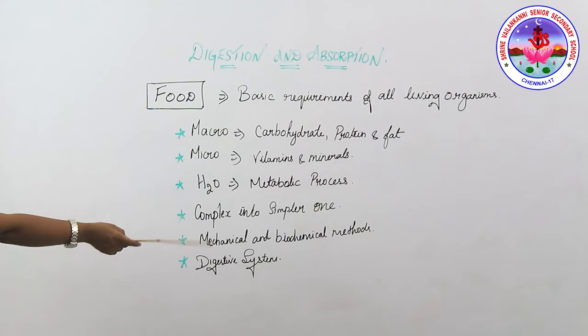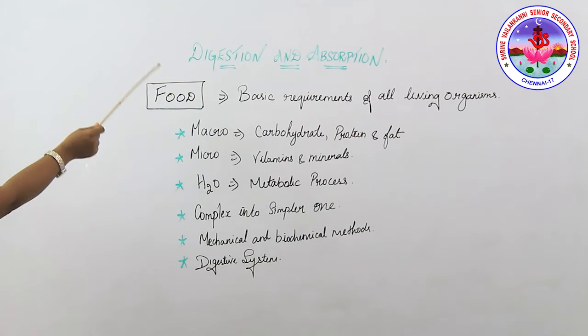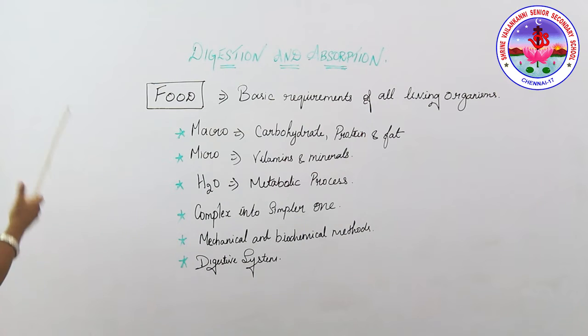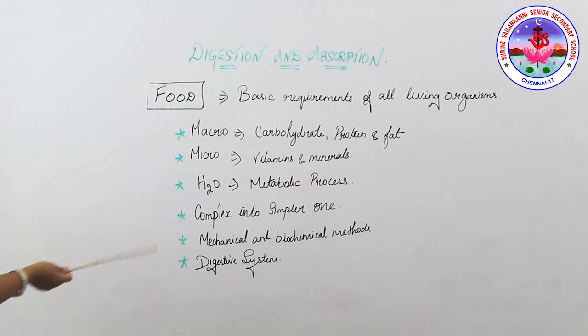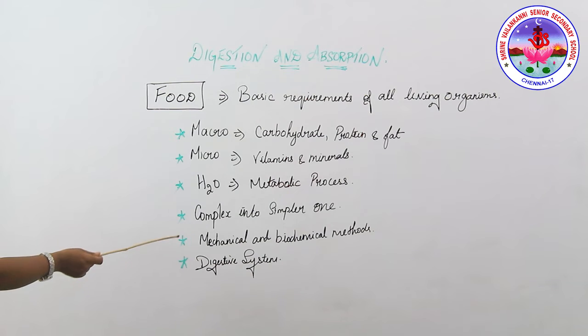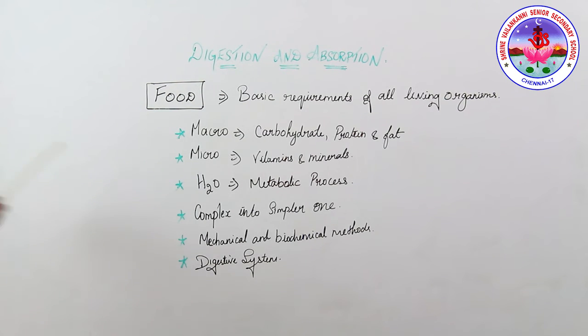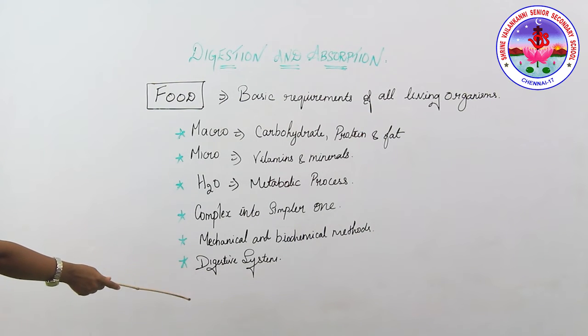So the mechanical and biochemical methods play a major role in the process of digestion, and the process is still followed by absorption, which has to take place. Here we're going to discuss these processes briefly. These complex food molecules are converted into simple food molecules, and how the process of hydrolysis takes place, all these points we're going to study in detail in the form of the digestive system.